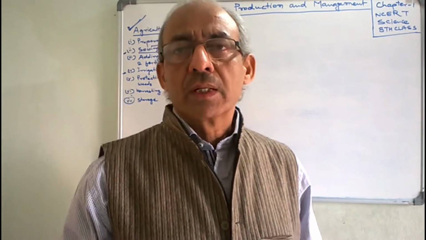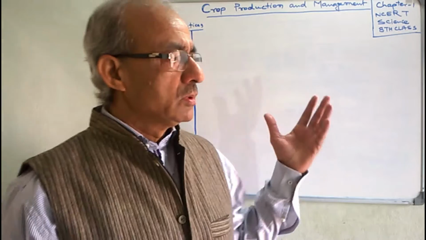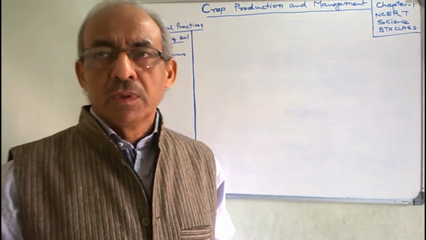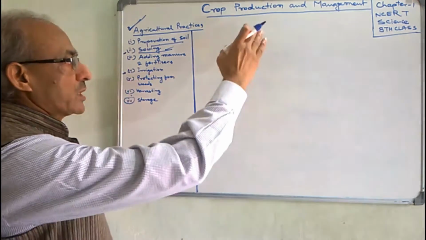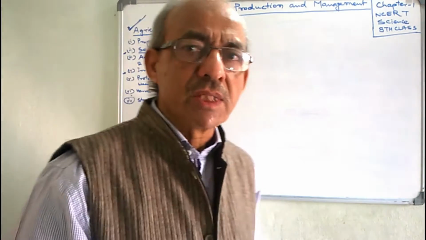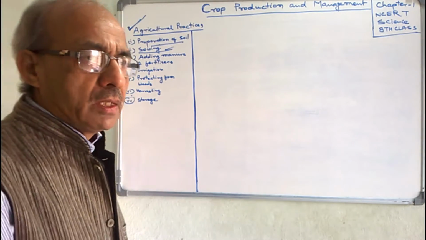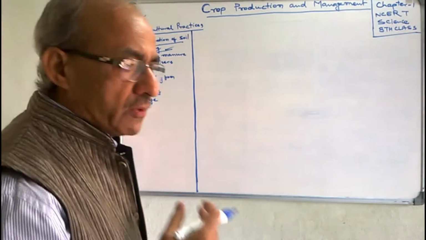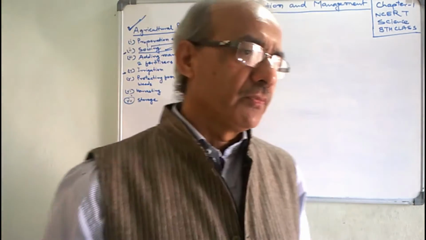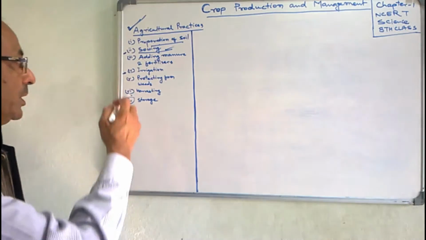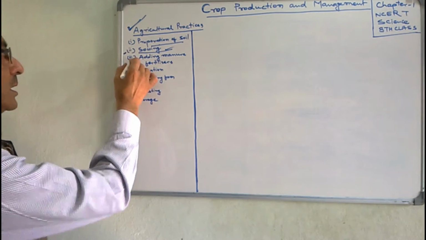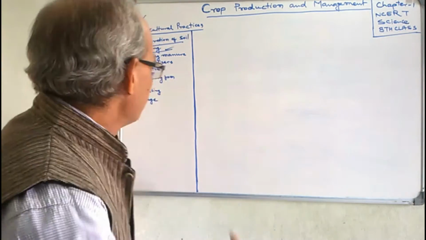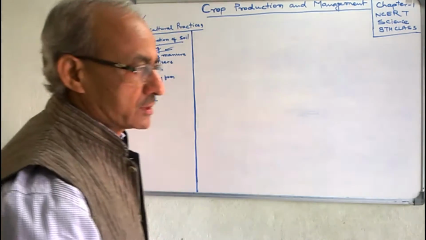From last 4 or 5 sessions, we are studying the first chapter of your NCERT science book. This chapter is crop production and management. Under this chapter, we are nowadays discussing different types of agricultural practices. In the last session, we completed the third step of agricultural practices, that is adding manures and fertilizers.